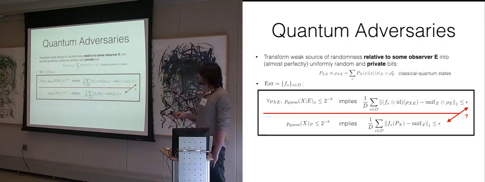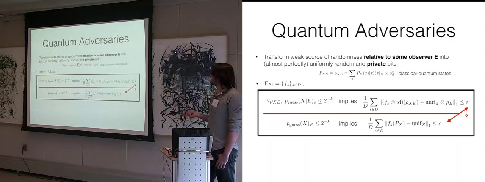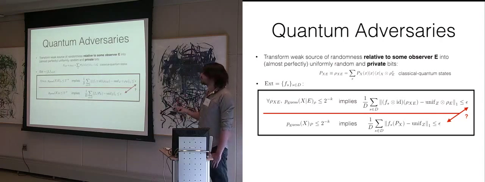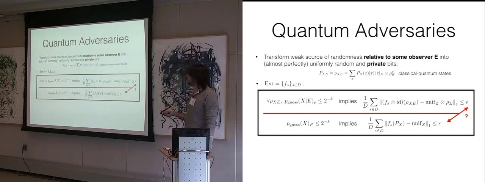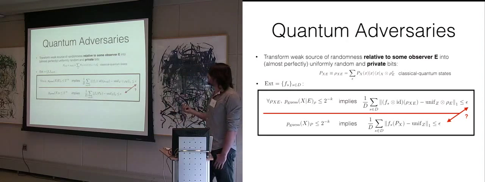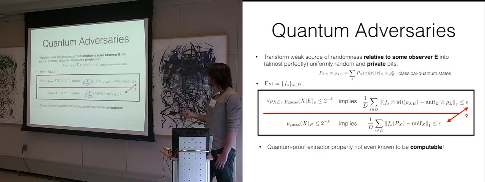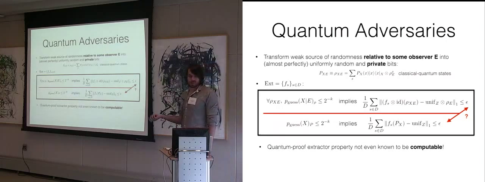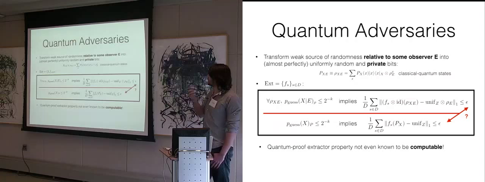And then now I would like to compare these two conditions, right? So this is the condition for a quantum proof extractor. This is the condition for an extractor. And well, the first one is kind of stronger because if I just put like a one-dimensional quantum memory, right? If I choose the E system to be one-dimensional, then the condition is the same. But in general, this is more to ask for. So how do these two things compare? That's kind of the question I would like to analyze.